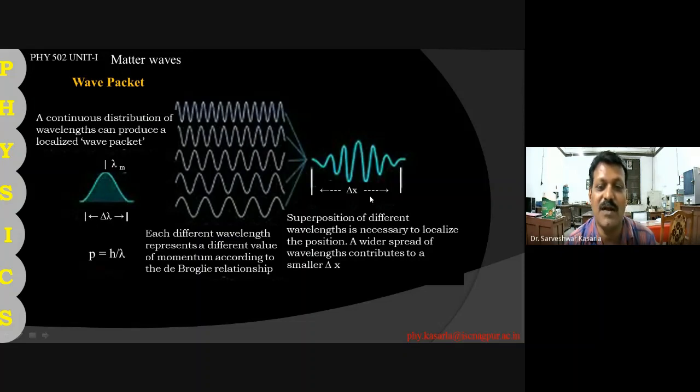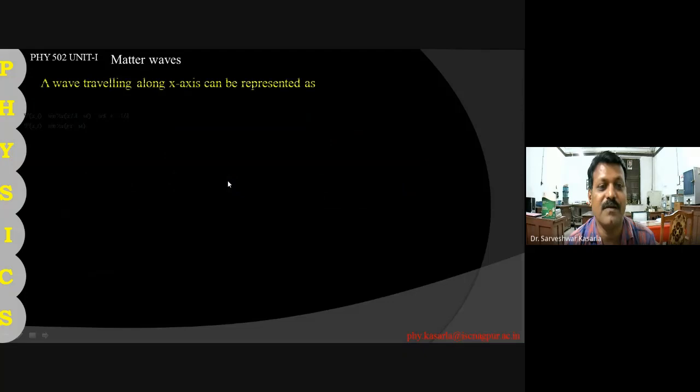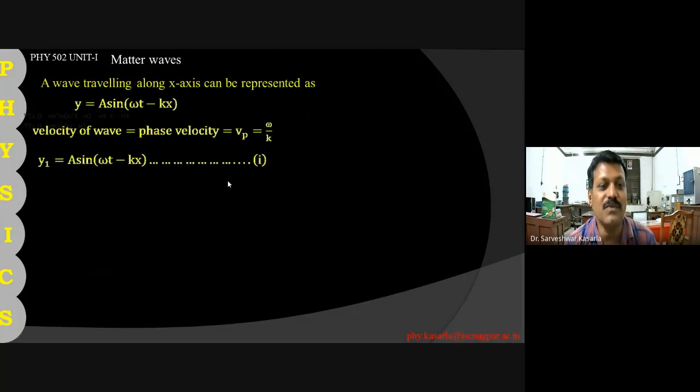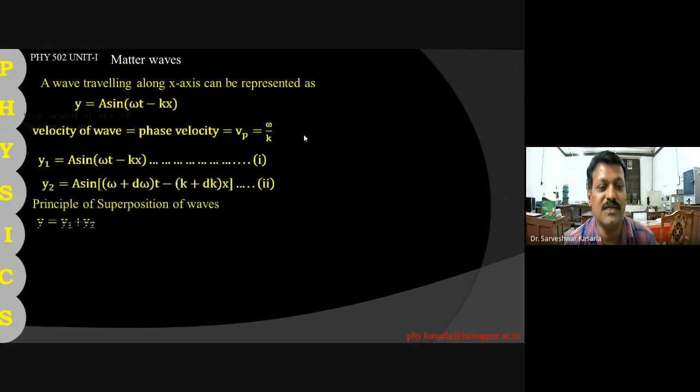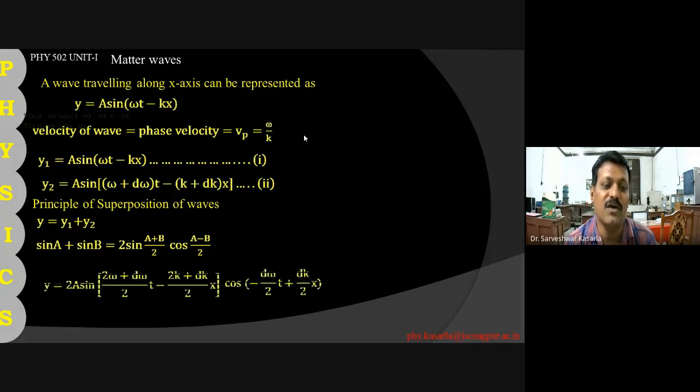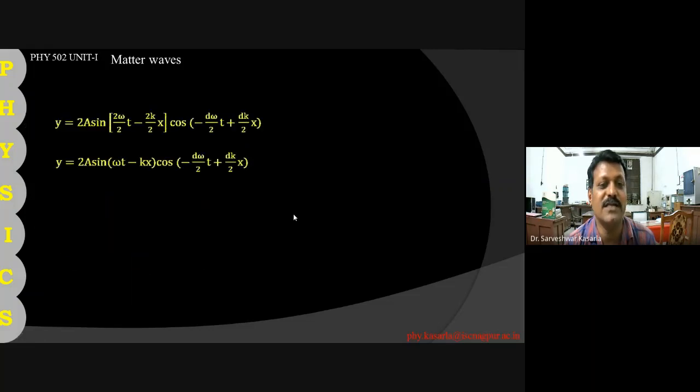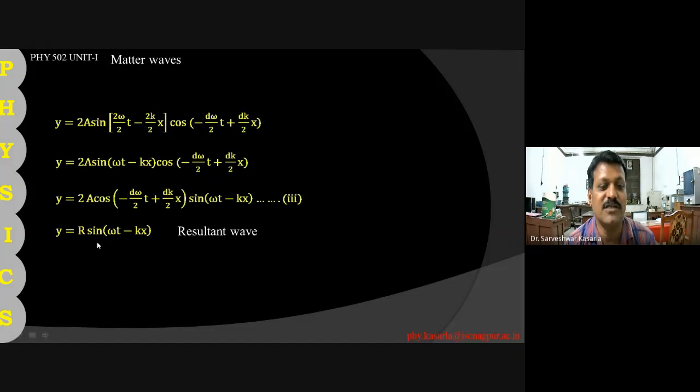Delta lambda and delta x are interrelated, and we have the de Broglie equation p is equal to h upon lambda. This is the wave equation. This is the phase velocity: phase velocity is equal to omega upon k. And if you see the superposition of two waves, y is equal to y1 plus y2, and if you apply the simple trigonometric relation, you will get the resultant wave like this.